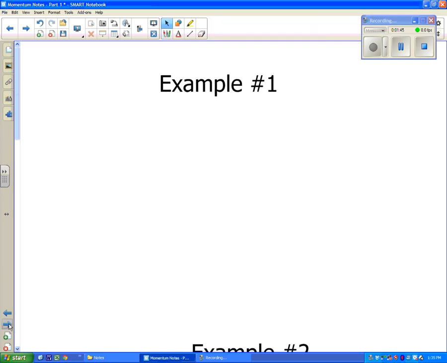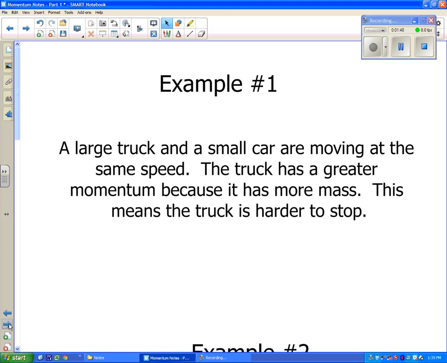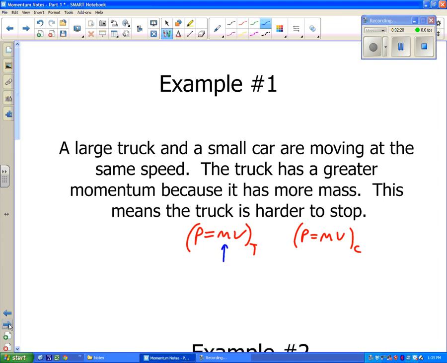So let's look at an example. First example, a large truck and a small car are moving at the same speed. And we said the truck has a greater momentum because it has more mass. So this means the truck is harder to stop. Because of our equation, P equals mv, if the first one is the truck, and the second one is the car, call it C, if this m here is much bigger than this m, then the P has to be bigger. You increase m, you increase P.